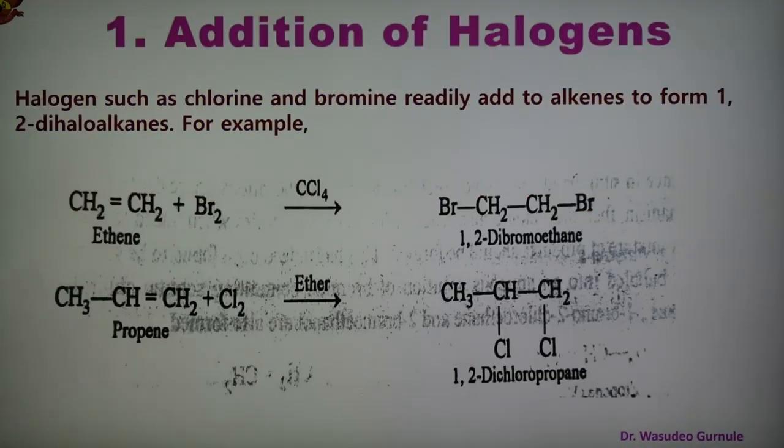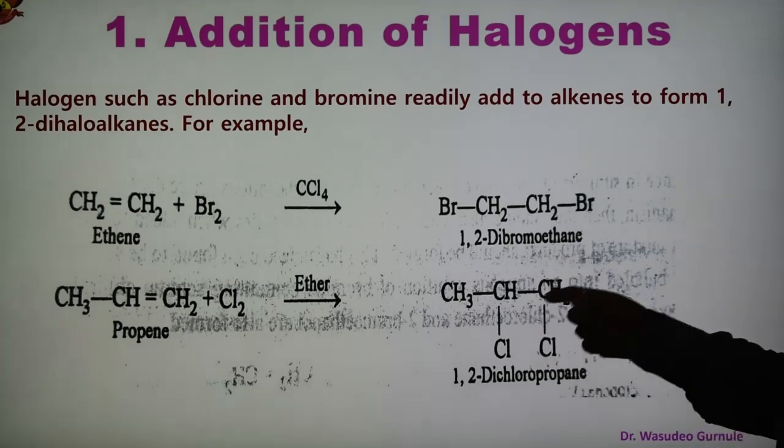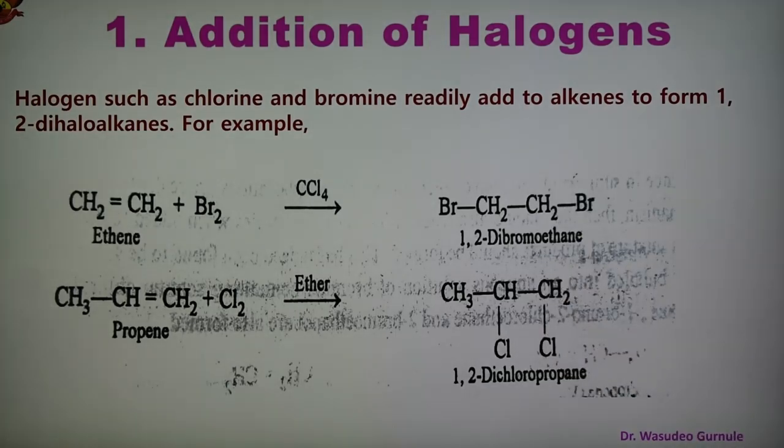This first reaction is known as the addition of halogen. Halogens like chlorine and bromine readily add to alkenes and form different types of products, as given in the reaction. So halogens such as chlorine and bromine readily add to the alkenes and form 1,2-dihaloalkanes. Here it is shown.